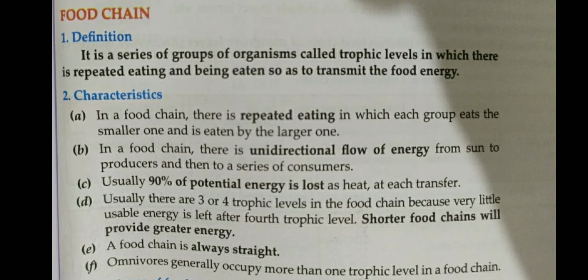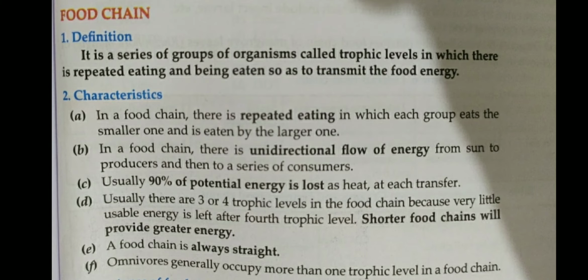The food chain is always a straight chain. Omnivores generally occupy more than one trophic level in the food chain. We will discuss here what is trophic level. So we should remember the food chain is the chain which indicates the transfer of energy from one organism to other organism, or it is a chain which indicates who eats whom.